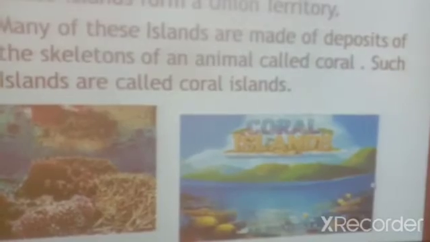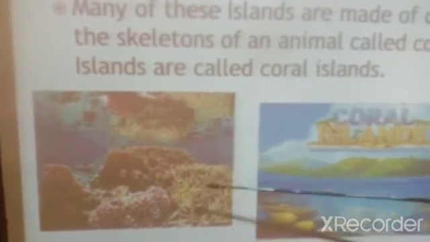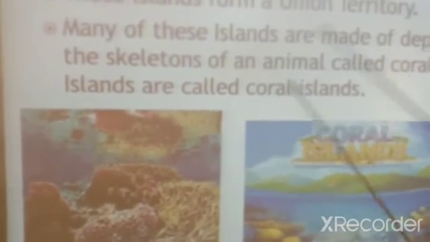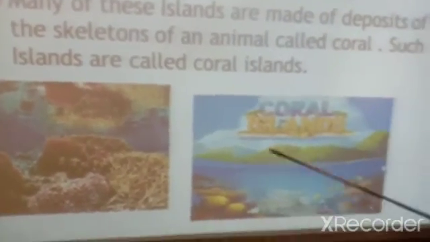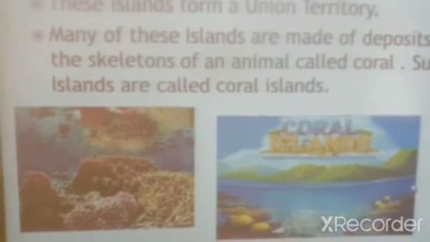Shall we see a real coral image? Yes. See here, this is the image of coral. Look here carefully. Many of these islands are made of deposits of the skeleton of an animal called coral. Such islands are called coral islands.